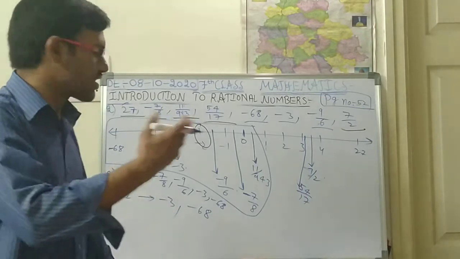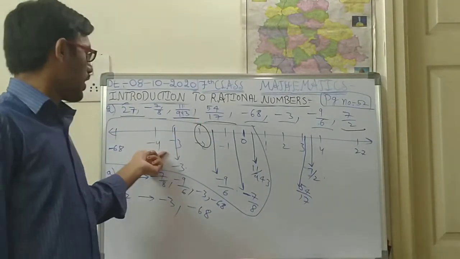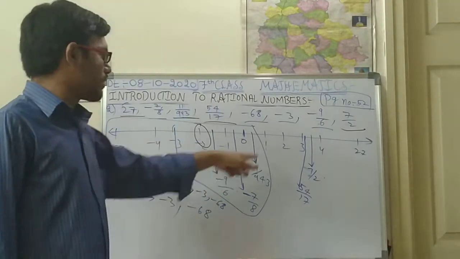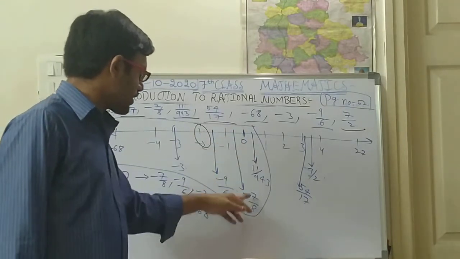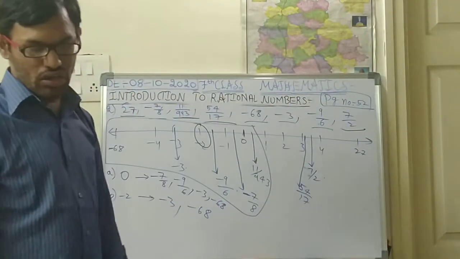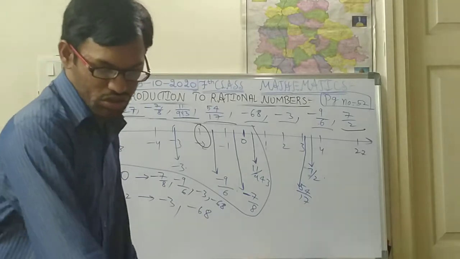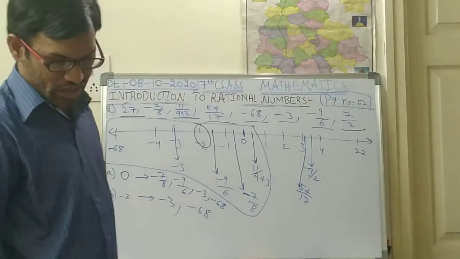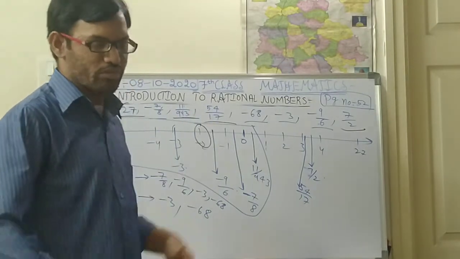So to the right side also it is the same, children. If he is asking right side of minus 4, then after minus 4, which numbers are there? Minus 3, next minus 9 by 6, minus 7 by 8, 11 by 9, 43, and so on. You have to check. This is about some doing problems, children. These are some rational numbers. So this is the introduction to rational numbers, children. I hope you have understood this problem.